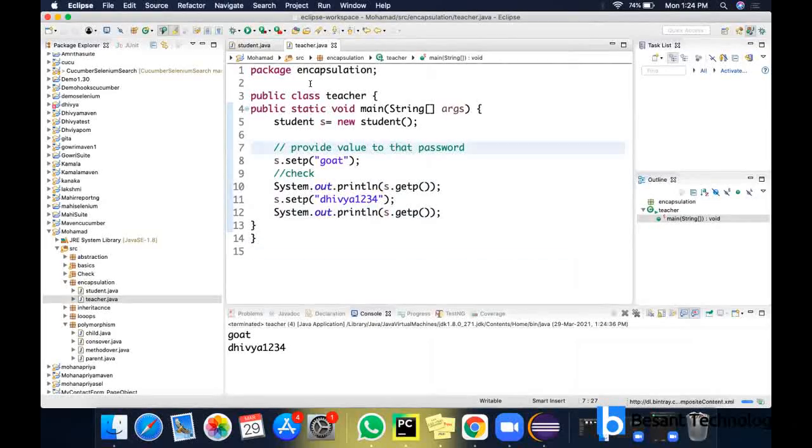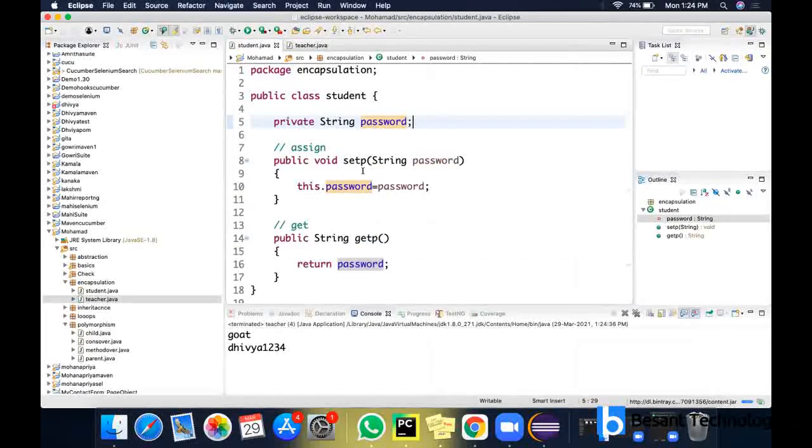Why we are calling it data hiding: if you see the class where you have defined the variable, you cannot see the value of that password. You can see only the structure, but you cannot view the value of this variable here, right?